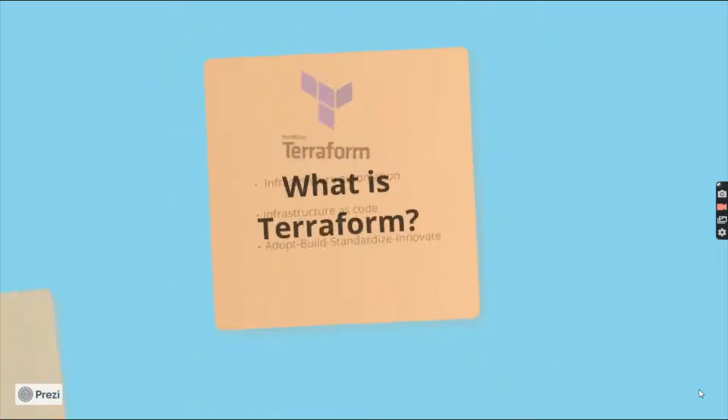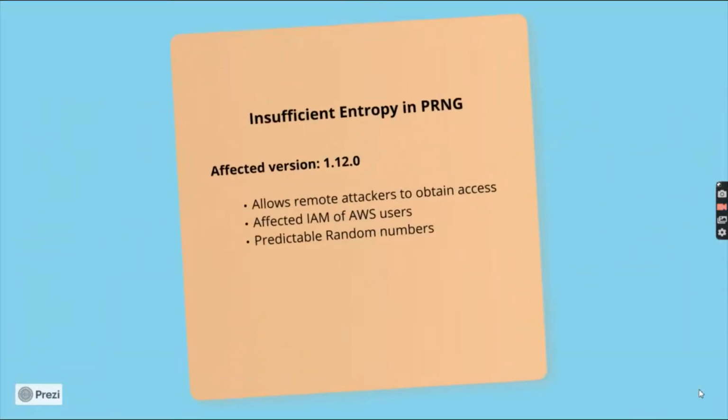Coming to the vulnerability, it is limited entropy using the PRNG. So what is PRNG? It is a pseudo random number generator. If a pseudo random number generator is using a limited entropy source which runs out, the generator fails, and in that case the program may pause or crash. Insufficient entropy refers to the initial internal state, or seed, of a PRNG being so limited that the PRNG's actual output is restricted to a more easily brute forceable range of possible values.